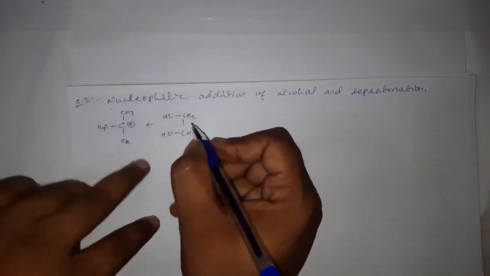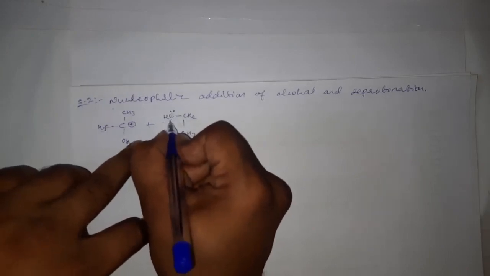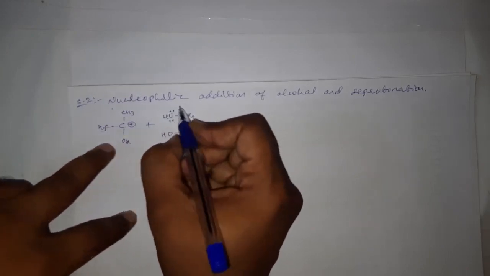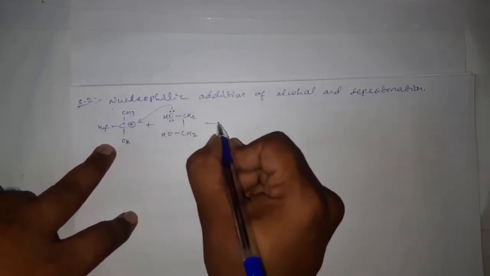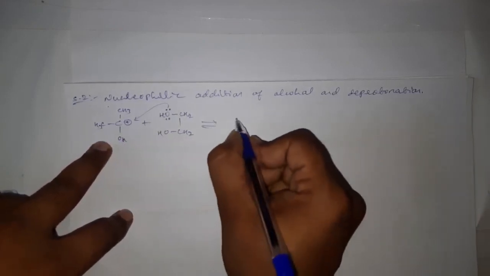OH, and we know that this oxygen can donate one of its lone pairs of electrons to an electron deficient species like a carbocation, and hence it will form a new bond.